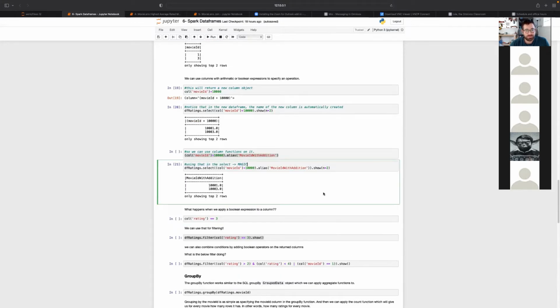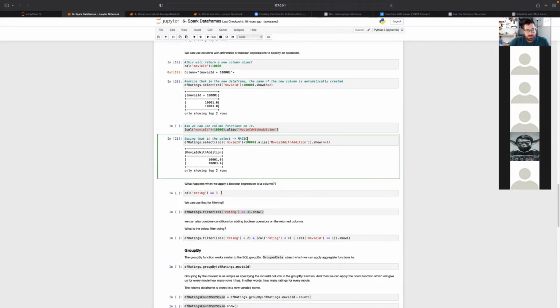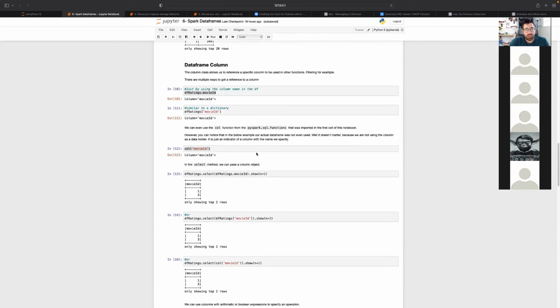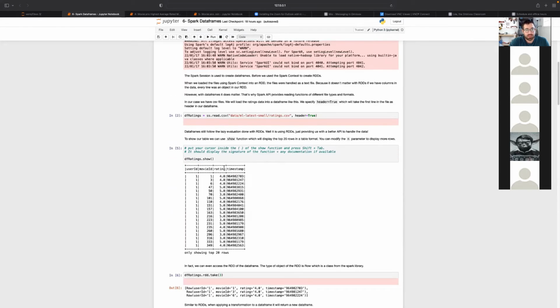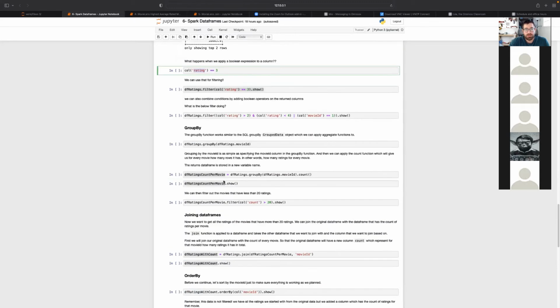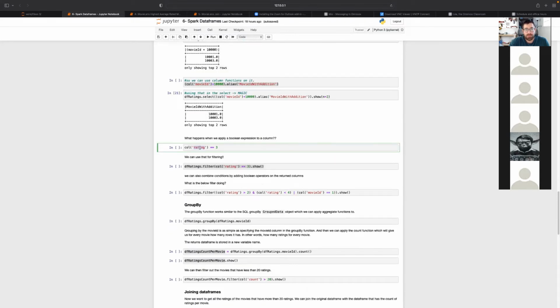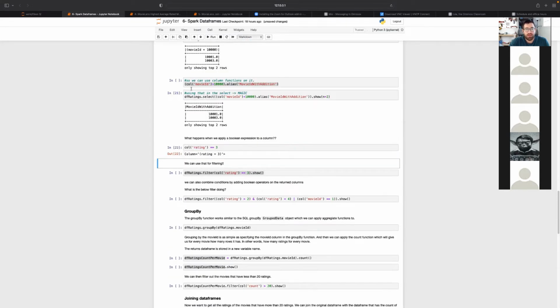So, okay. We can also do Boolean expressions on the column. Here, like column rating, because our original data has the user ID, movie ID, rating, and timestamp. If I do the column that has the name rating equal 3, right now I'm not going to get any data because I'm not even accessing the data frame.